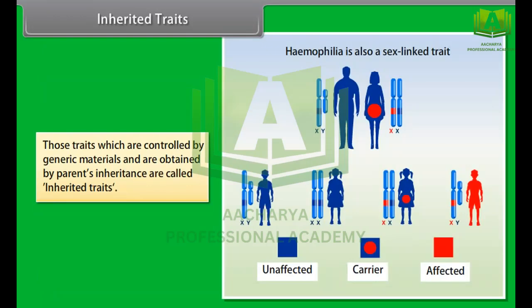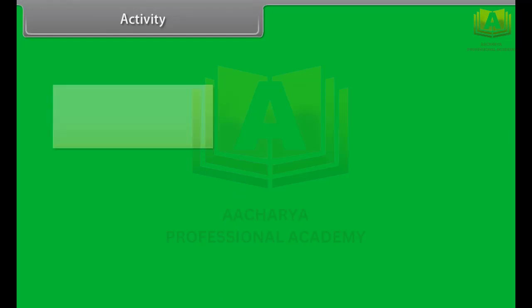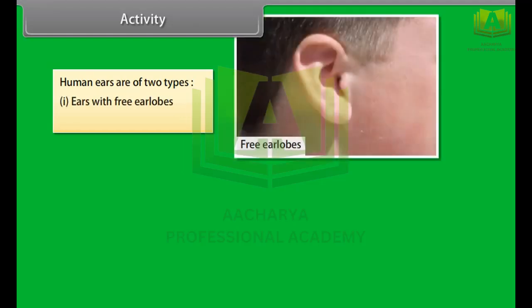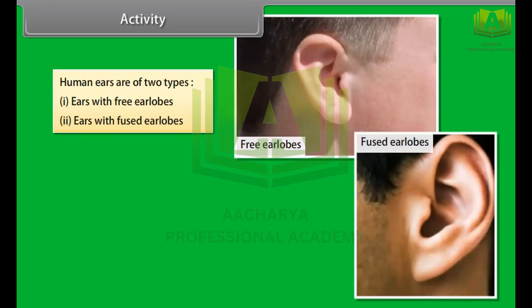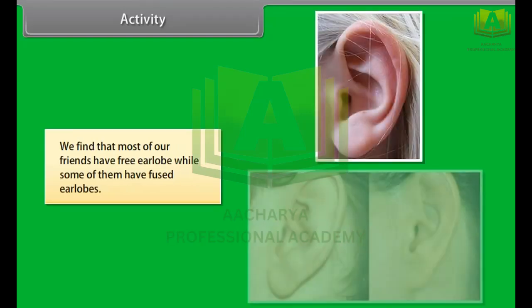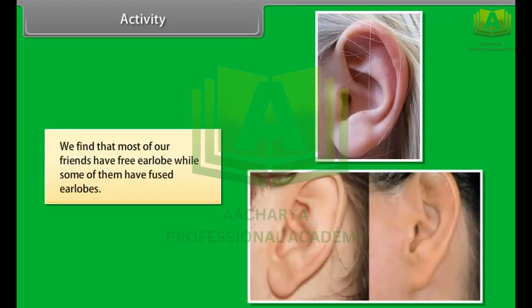Those traits which are controlled by genetic materials and are obtained by parents' inheritance are called inherited traits. Activity. Human ears are of two types: ears with free earlobes and ears with fused earlobes. We can understand the process of inheritance more clearly by observing ears of all the students in the classroom. We find that most of our friends have free earlobes, while some of them have fused earlobes.